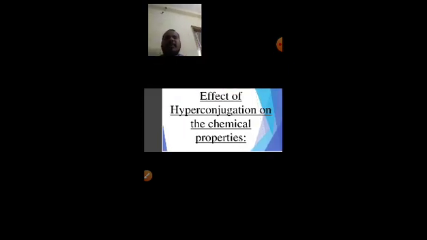Now, the effects of hyperconjugation on chemical properties, or applications of hyperconjugation. With the help of hyperconjugation, one can explain the stabilities of carbonium cations. How can we explain it?